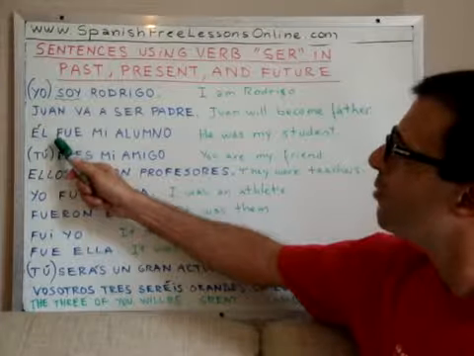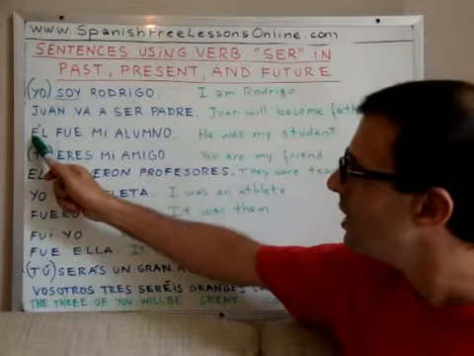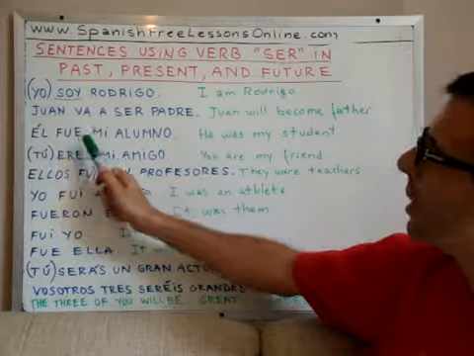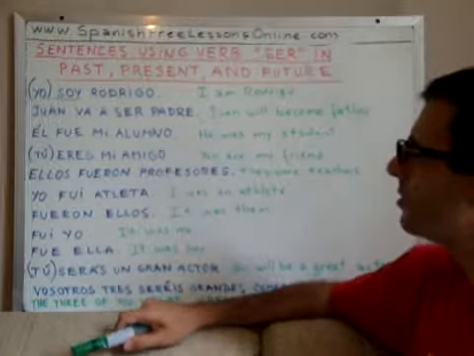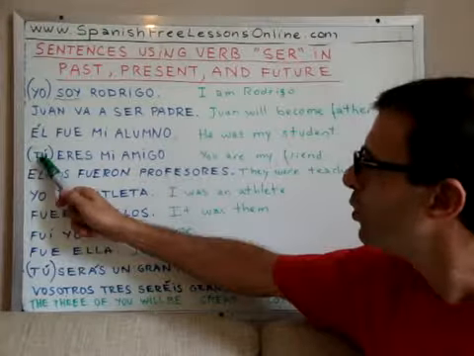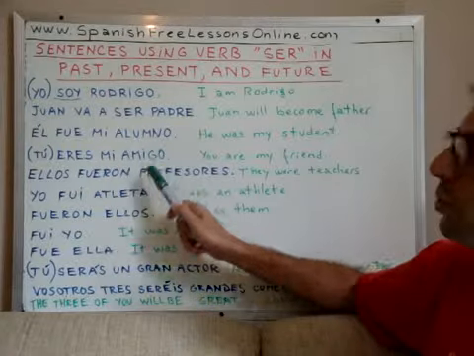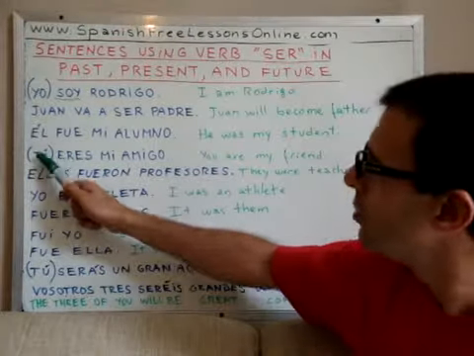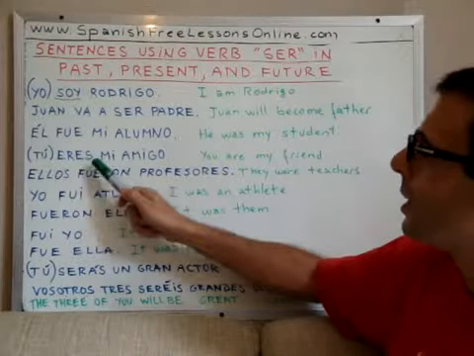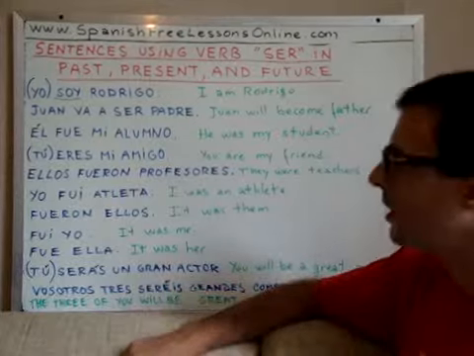Él fue mi alumno. He was my student. Tú eres mi amigo. You are my friend. Okay?